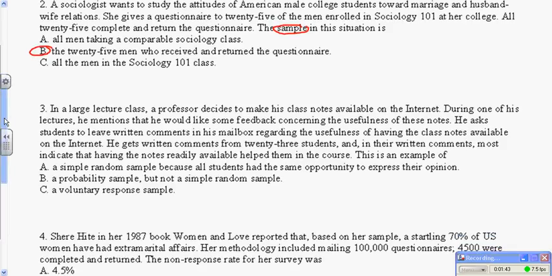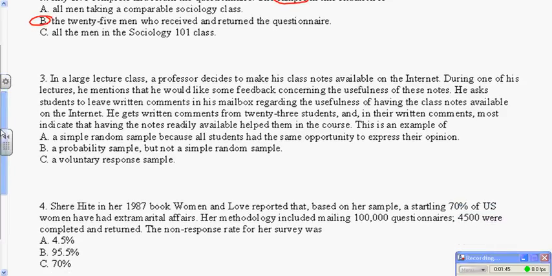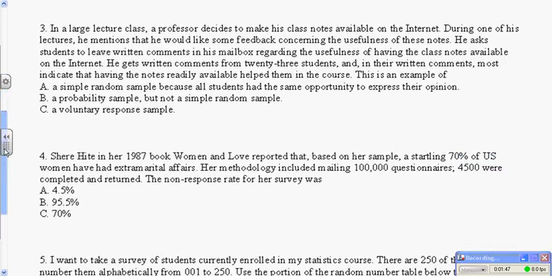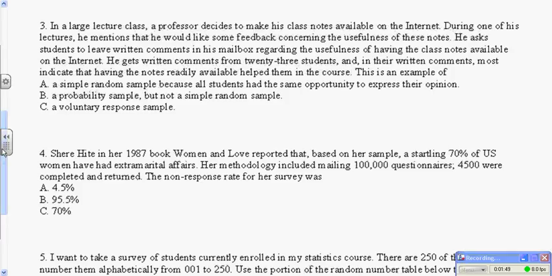Very important to understand that sample is information in hand. So if you send out 1,000 things and only get 10 back, 10 is the sample because that's all you have to go by.